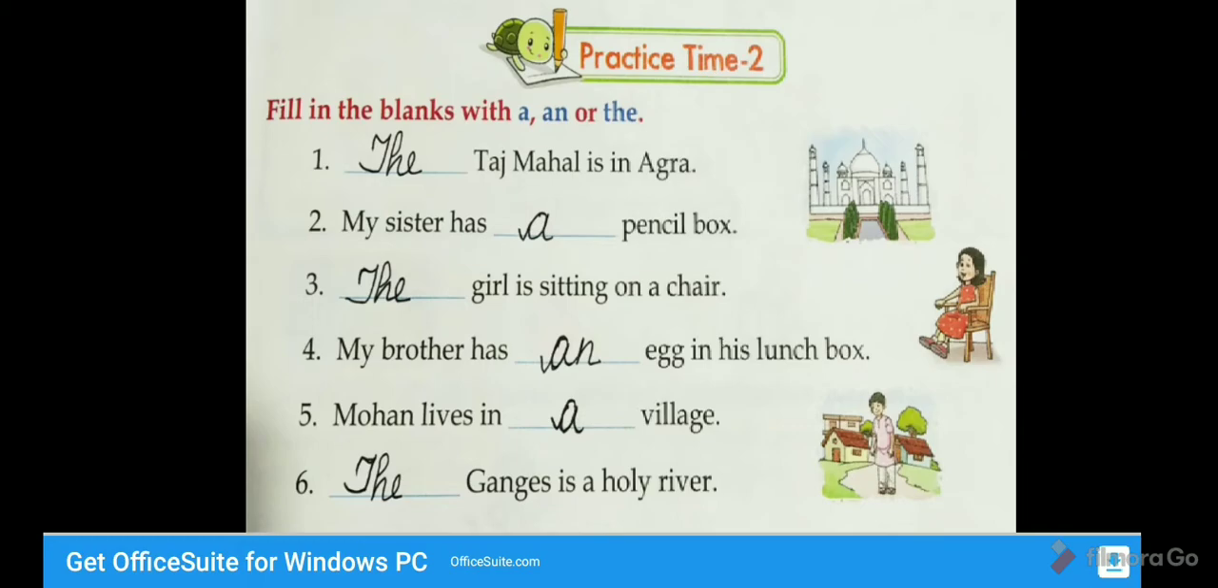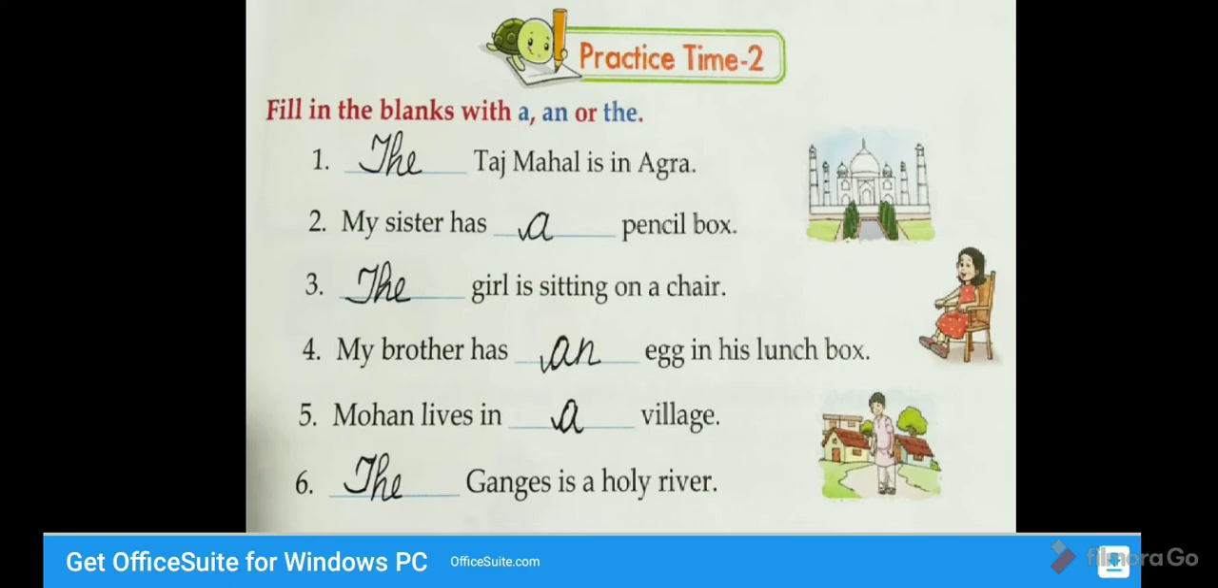Next one. My brother has an egg in his lunch box. Egg. E is a vowel. So we use an egg. Next question. Mohan lives in a village. A village. Sixth one. The Ganges is a holy river. The name of a river. So we use the.